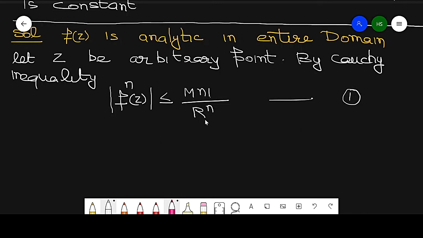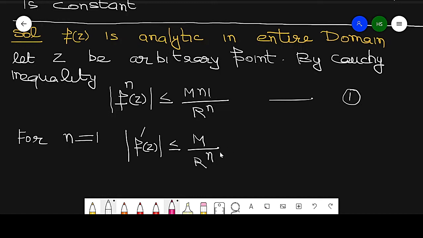Now since the function is bounded by M, for n equal to 1, meaning the first derivative, this inequality will become: the derivative at this point is less than or equal to M by r raised to power n. So this is M by r, because n is equal to 1.